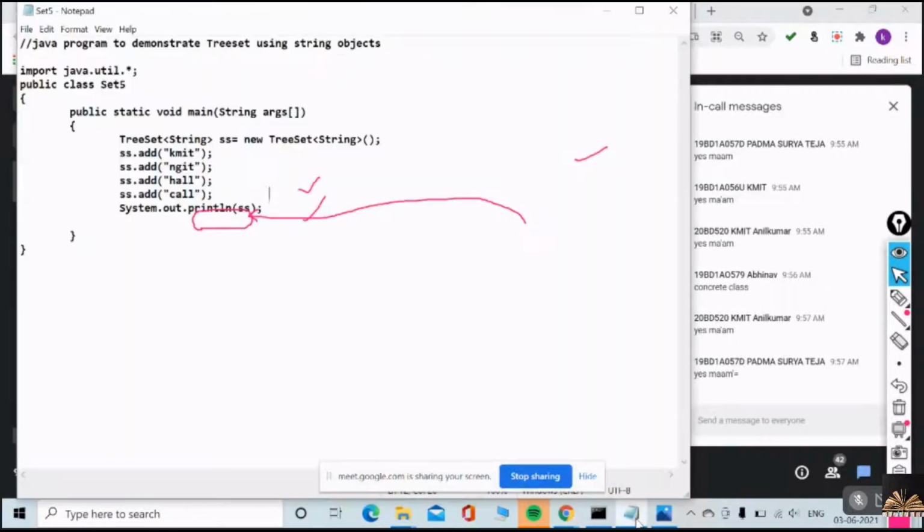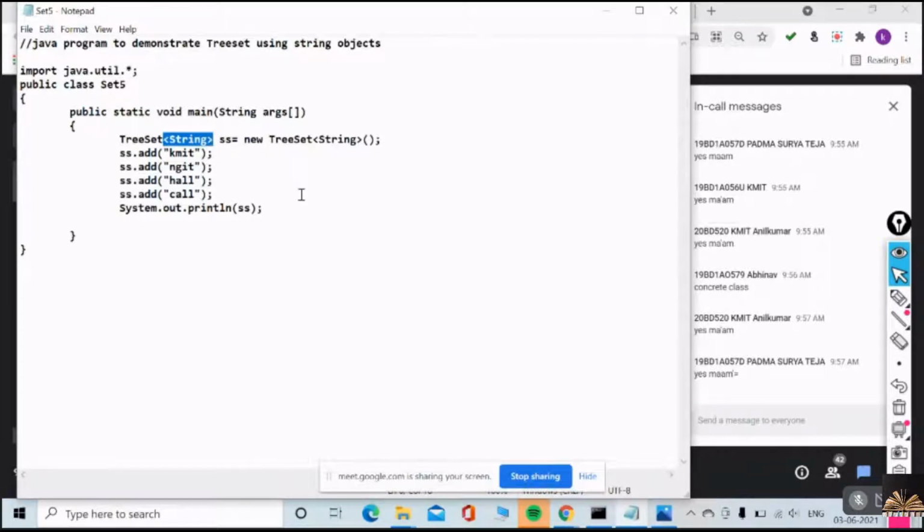Look at this. As I said, tree set has the sorting capability. Can you please guess? Tree set string. What type of generic did I just add? String. Okay.